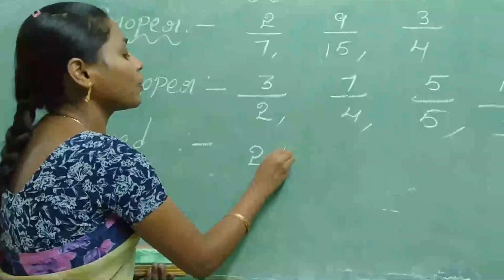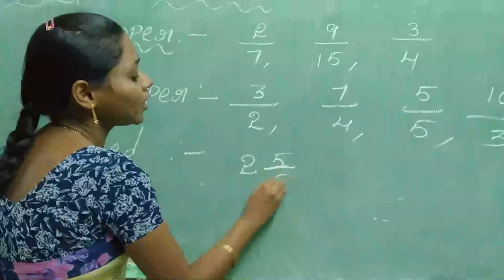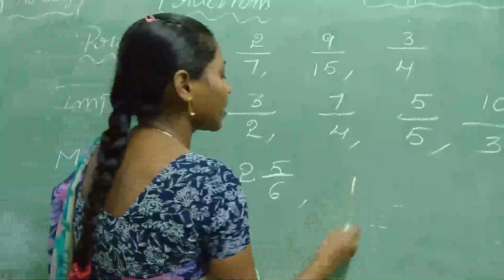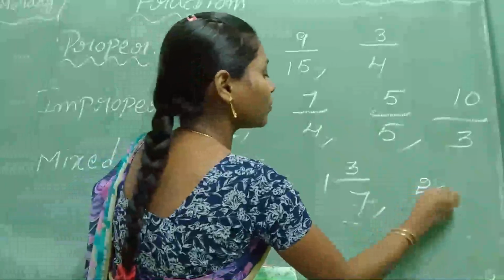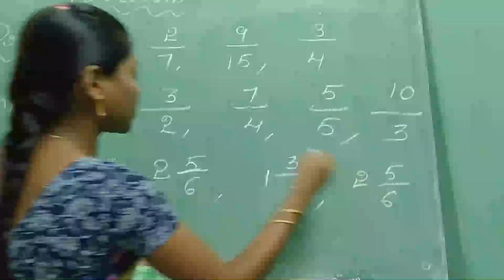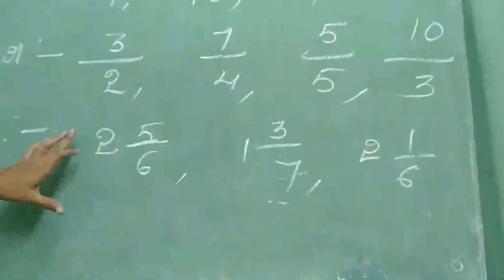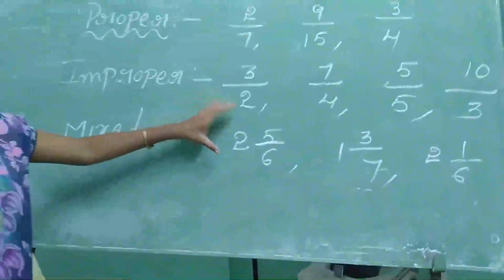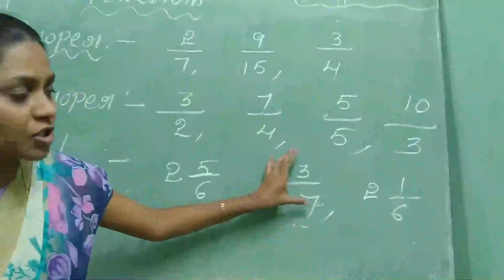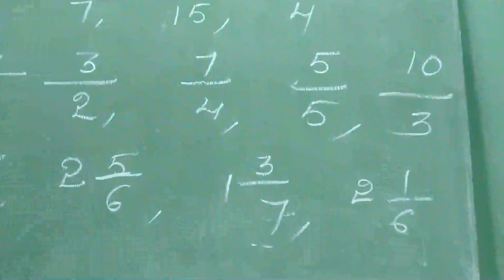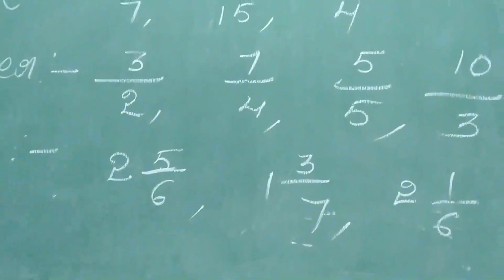Proper fraction means the numerator is less than the denominator. 1 by 3, 7 by 2, 5 by 6, like this. So, mixed fraction means it has a whole number and a proper fraction. Whole number, proper fraction. This is what we can say is a mixed fraction.